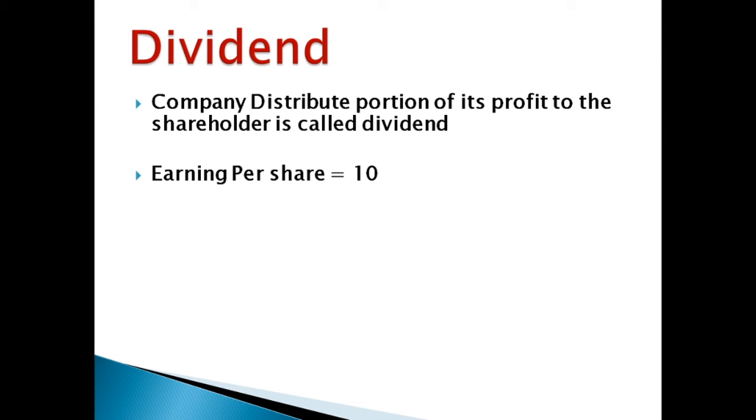So let's understand this with an example. Let's say the company's earning per share is 10 rupees. In that case the company might give 4 rupees or 5 rupees as a dividend, and the remaining amount they will use for growth and acquisition purposes. So this is how the company distributes its dividend.